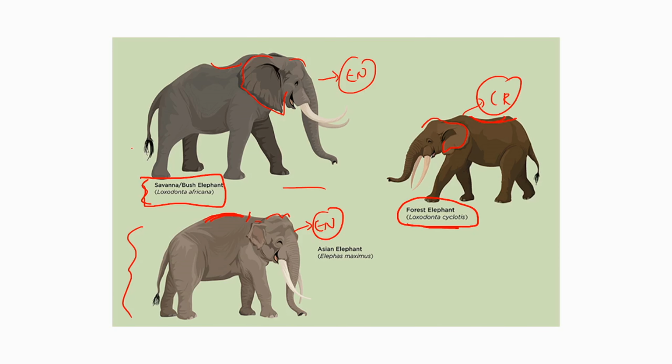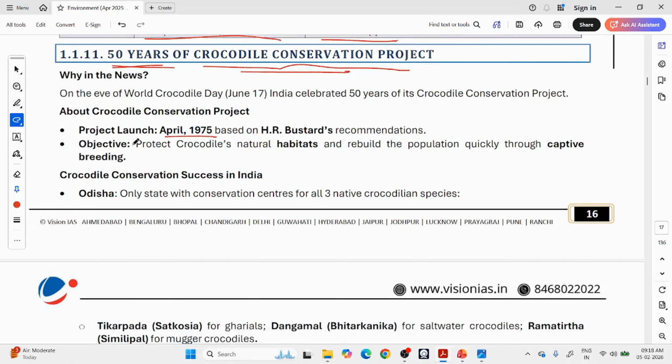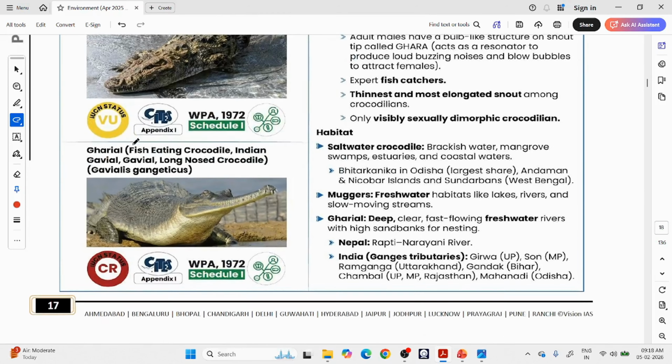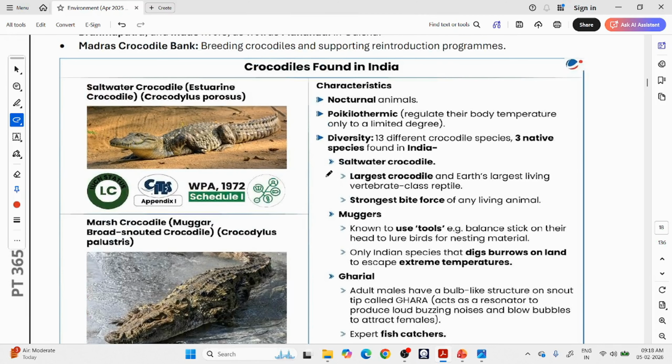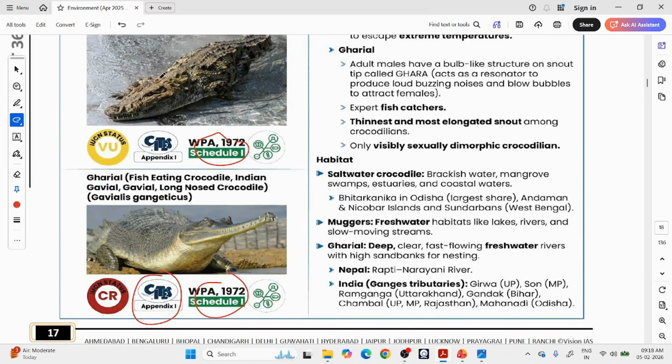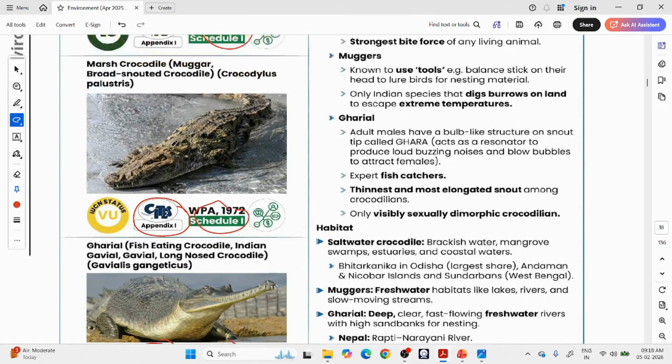So crocodile species, I think we have seen in the previous class. I think it is given here. That's why I did not add it. So you can see here there are 3 types of crocodiles that can be found in India. We have seen this in the previous class also. One is the saltwater crocodile. There are many species across the world. In India, you will see 3 types of crocodiles. One is the saltwater crocodile or estuarine crocodile. Okay, and all 3 are in Schedule 1 of the Wildlife Protection Act, and all 3 are in CITES Appendix 1.